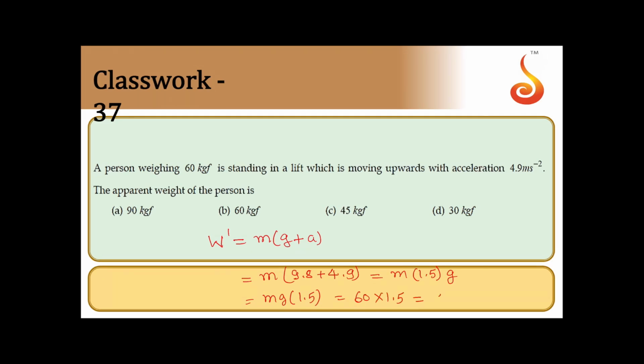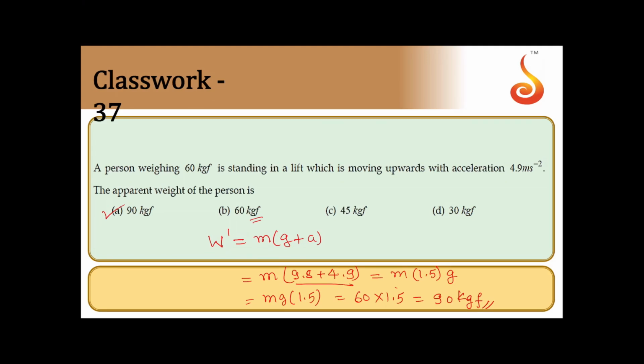So that will be 60 into 1.5. So that is 90 kg force. That is option E. See, here we have to do this because they have given the answer in kg force.